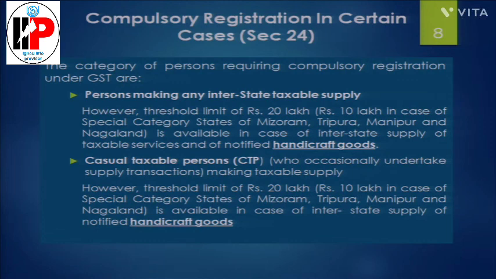The registration will be under the casual registration category, and the threshold limit is available only to one person, that is, one supplying handicraft goods. So we should keep in mind there is no threshold limit except for handicraft goods. A casual taxable person has to take the GST registration.